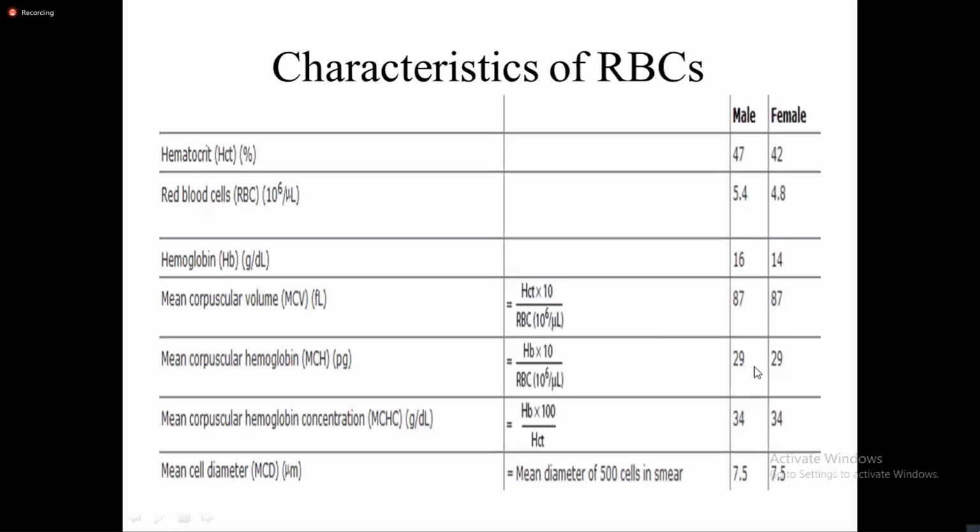Then the mean corpuscular hemoglobin comes up to be 29 picogram. Mean corpuscular hemoglobin concentration is given by this formula: hemoglobin upon hematocrit into 100. So 34. They become important when we differentiate the various types of anemia. So the mean cell diameter is 7.5 micron.